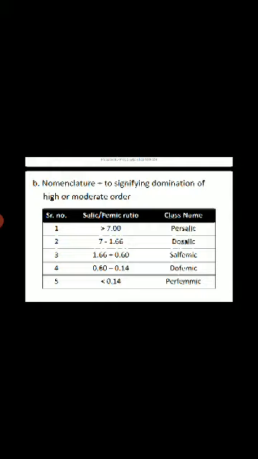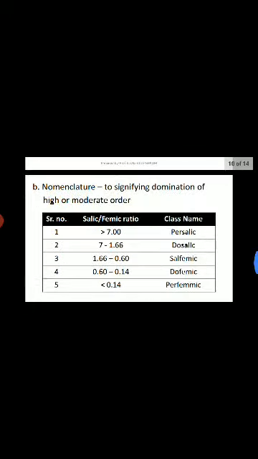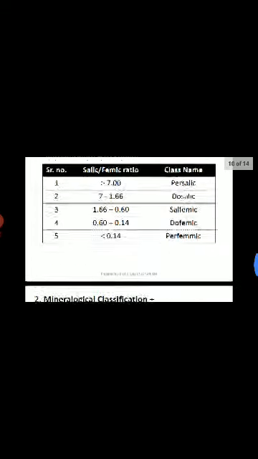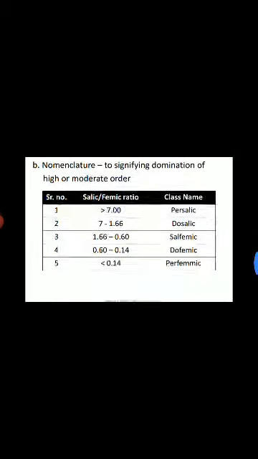And less than 0.14, perfemic. So these are the class names, which depend upon the salic to femic mineral ratio.